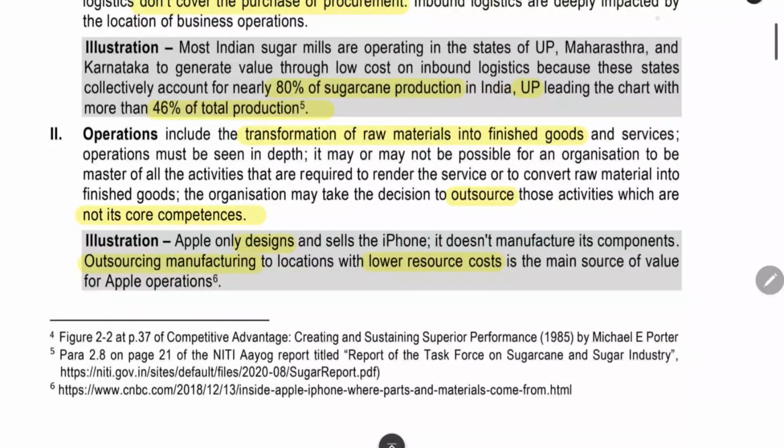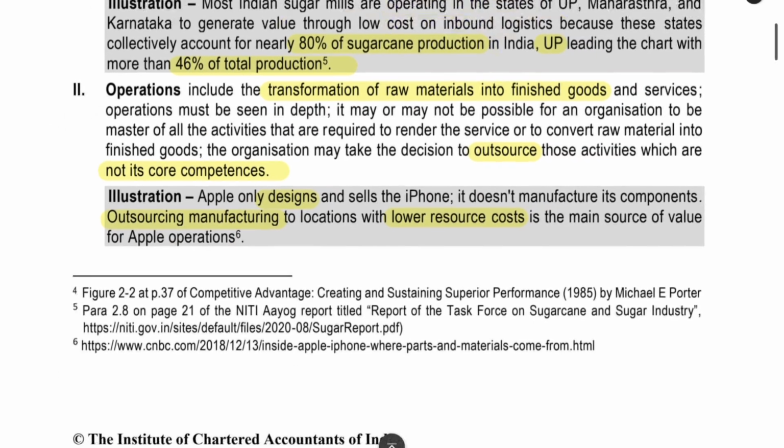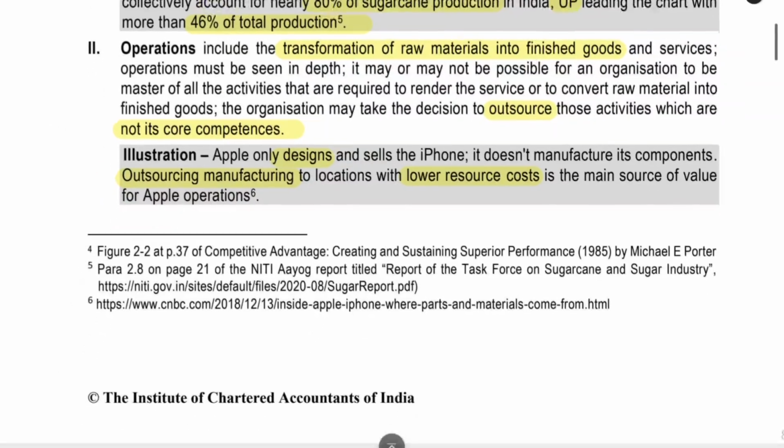The next thing is, here they have given an example for Indian sugar mills in the states of UP, Maharashtra and Karnataka. They have low inbound logistics cost for these industries. Why? Because within the state itself, they are producing the sugar cane in a very large manner. 80% of the national sugar cane production comes from these states. So they are producing the raw material, sugarcane within the state, and then in that state itself, they have a lot of sugarcane industries. So there is not a lot of transportation cost. They can transport it within the state itself.